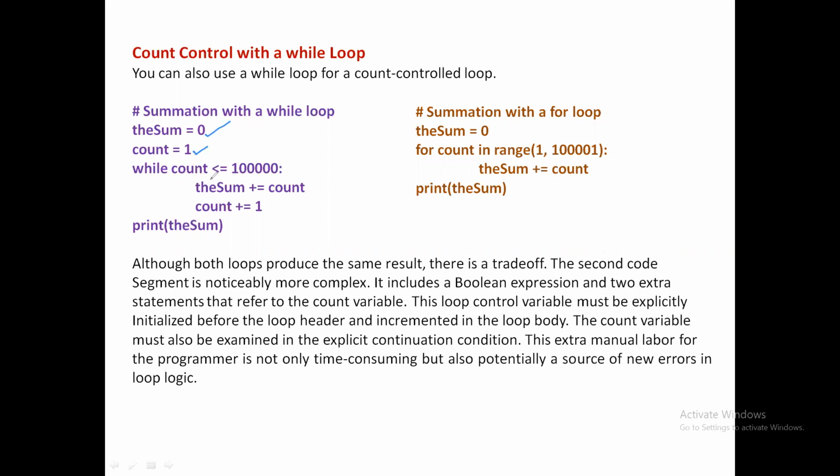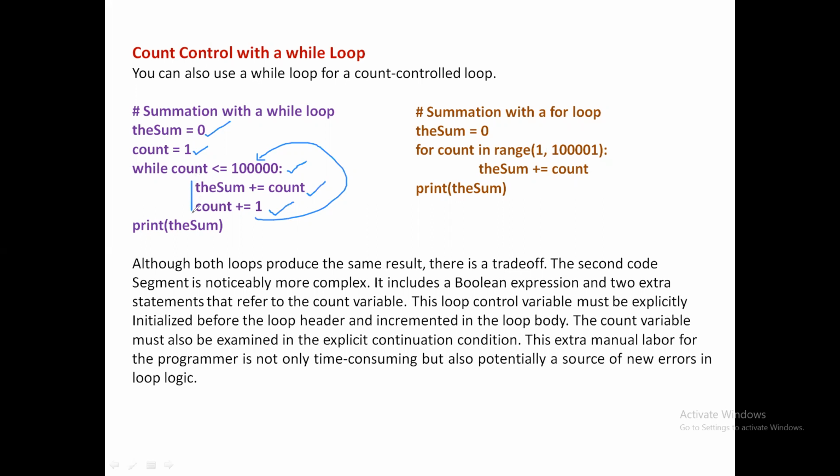While count is less than or equal to 1 lakh. So I just want to sum up to the 1 lakh numbers starting from 1. While count is less than or equal to 1 lakh, sum is equal to sum plus count. So count is added to the sum and count is equal to count plus 1. And then control goes back to this condition until and unless count becomes greater than 1 lakh. This loop will be repeated.